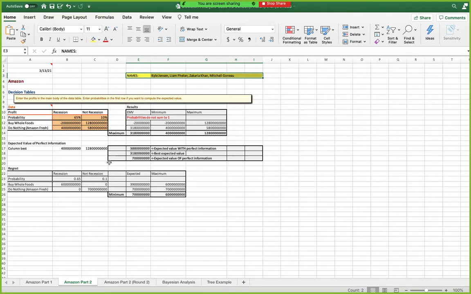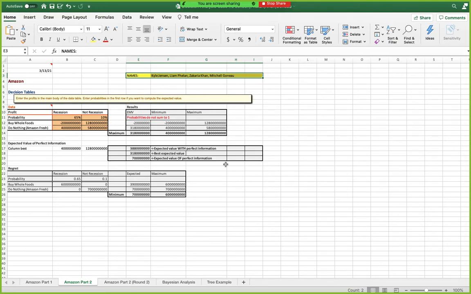Cruising down to the expected value of perfect information, you can see what our best expected value is compared to what the expected value would be if we knew whether or not there would be a recession. And the difference between those two numbers is what our expected value of the perfect information actually is.